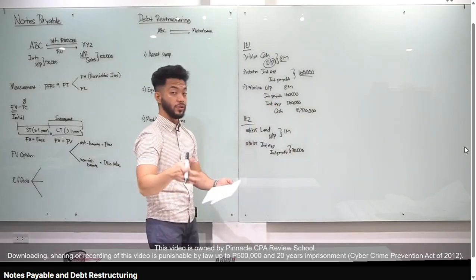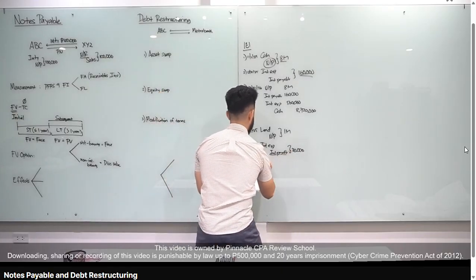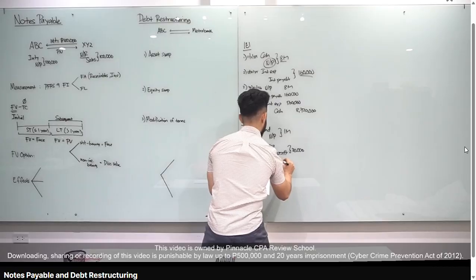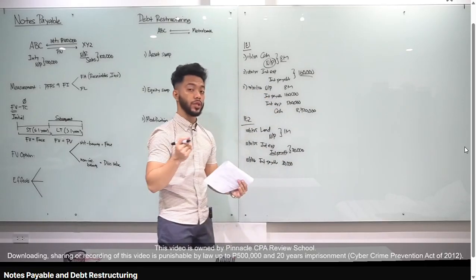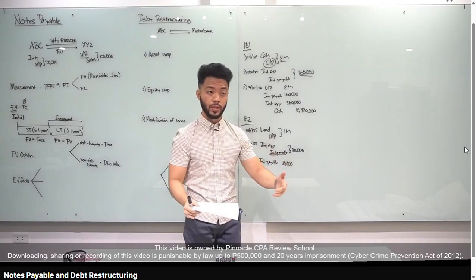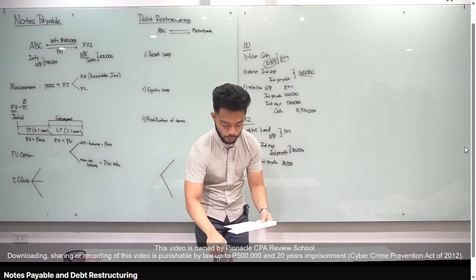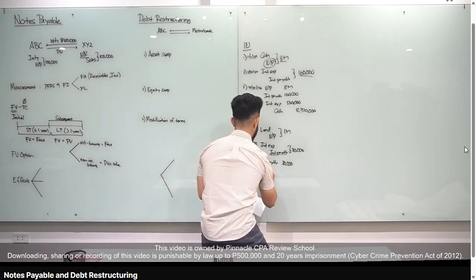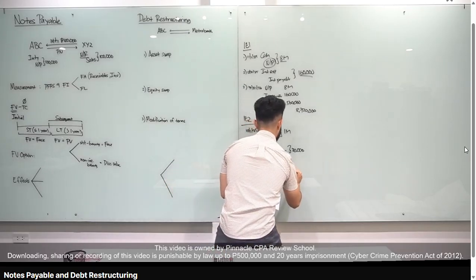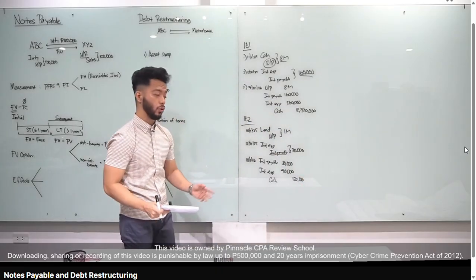Now, babayaran natin yung interest na yan kasi sabi annual daw tayo nagbabayad ng interest. So, October 1, 2026, bayaran natin yan. Debit interest payable, 30,000. Pero take note, kailangan mag-compute tayo ng interest from January 1 to October 1. Okay, so ilang months yun? January to September 30 basically, so that's 9 months, tama? So, compute tayo, 1 million times 12% times 9 over 12. Na-compute nyo ba yung 90,000? Yes. Debit interest expense, 90,000. Credit cash, so 30 plus 90, that's 120,000. Okay, so that's our journal entry, October 1, 2026.